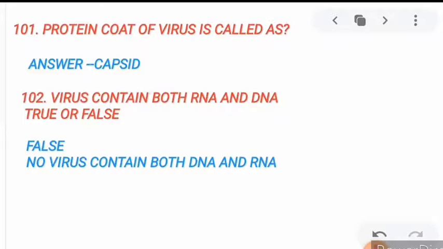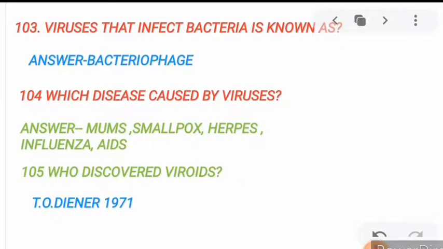102. Very important. Virus contain both RNA and DNA. Is it true or false? Absolutely false, because no virus contain both DNA and RNA. Either virus contain DNA or virus contain RNA, but no virus contain both. Now to the next, 103. Viruses that infect bacteria are known as. What is the name of the viruses that infect bacteria? Known as bacteriophage.